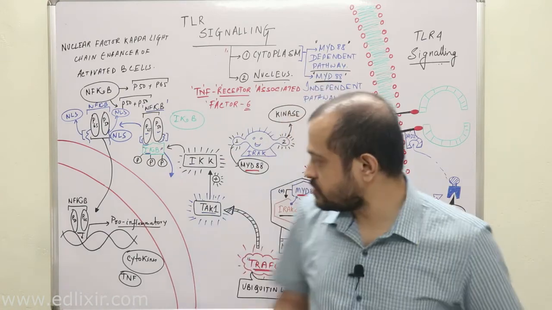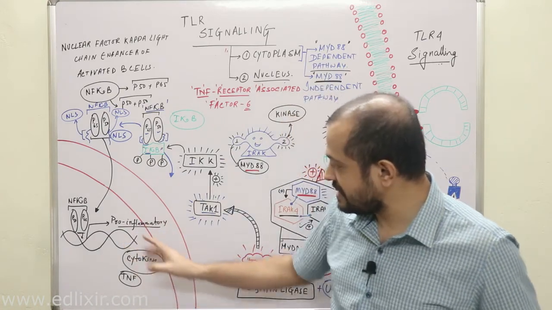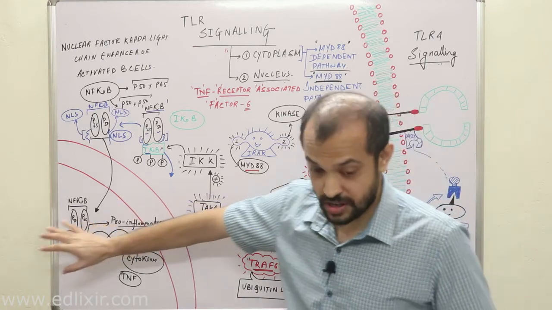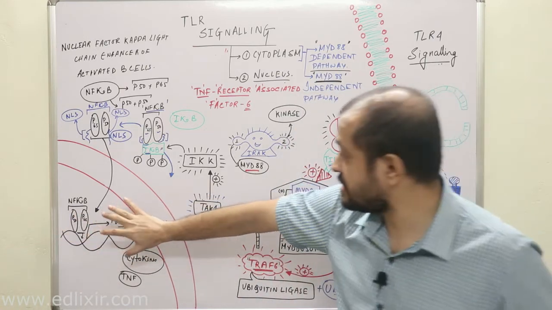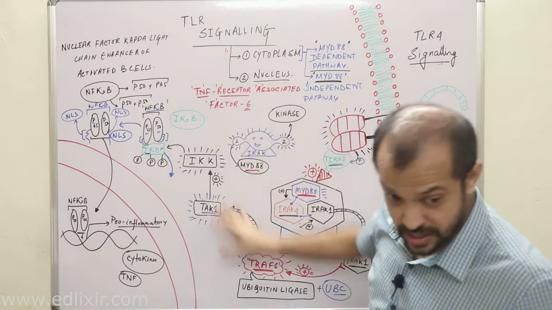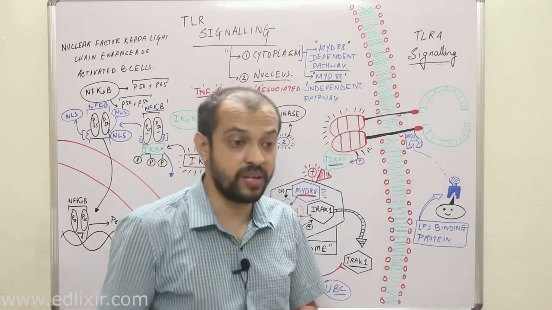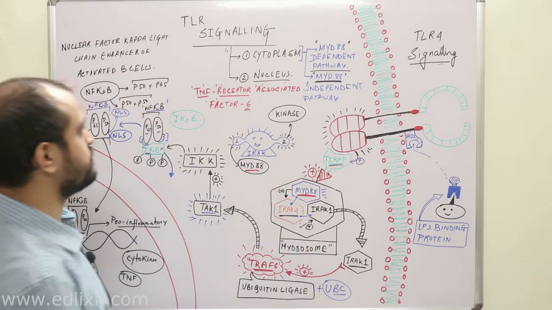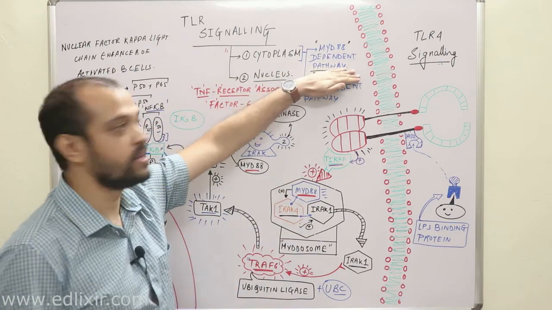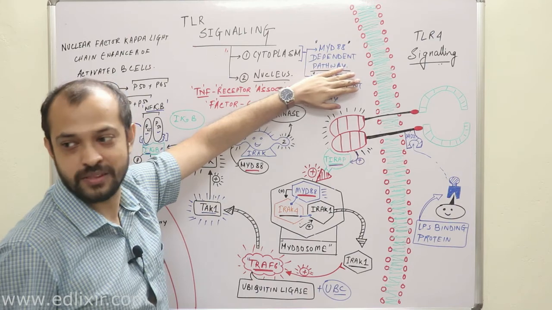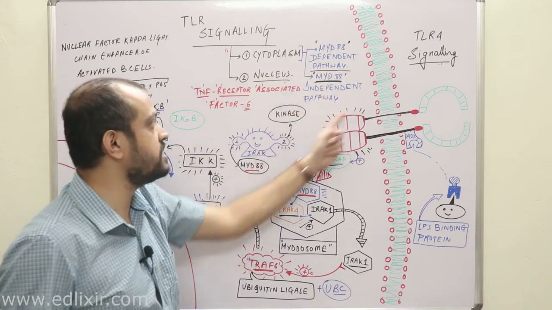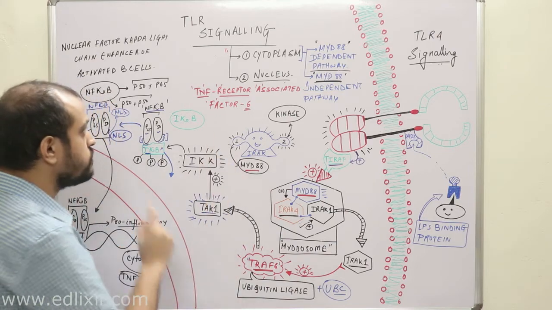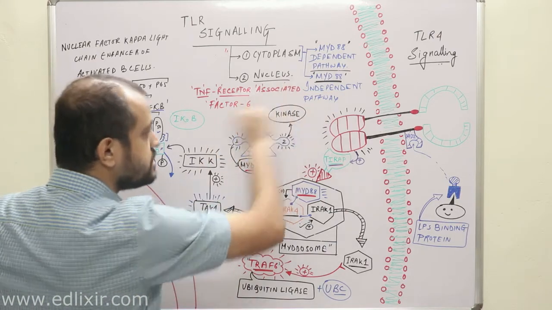Okay, so these are actually pro-inflammatory cytokines, and after their transcription, their RNA will come into the cytoplasm and a complete protein will be formed. Clear? So this is the MyD88 dependent pathway. This was just this step. Now we will be talking about the MyD88 independent pathway.